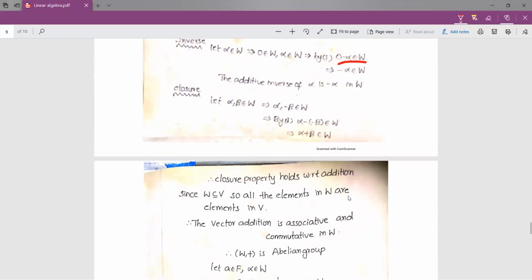So coming to the associative and commutative properties, we need not prove those properties, because W is a subset of V, so all the elements in W are the elements in V. So if we consider three elements in W, alpha comma beta comma gamma, clearly those elements belong to V, and V is a vector space, therefore associative property holds in W. Similarly, commutative property also holds. Therefore W satisfies all the 5 conditions. Therefore we say that W comma plus is an abelian group.